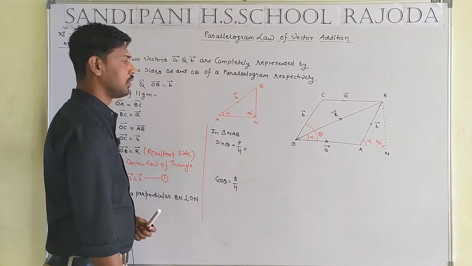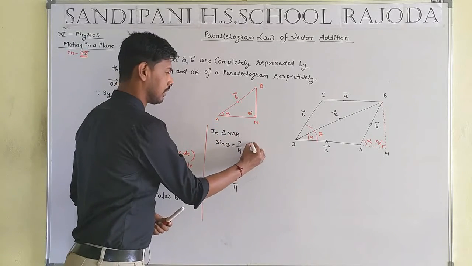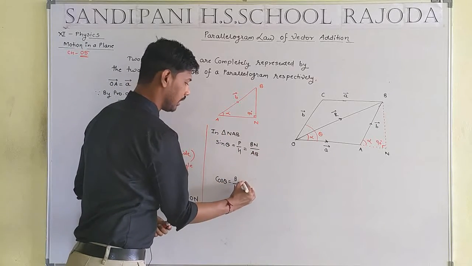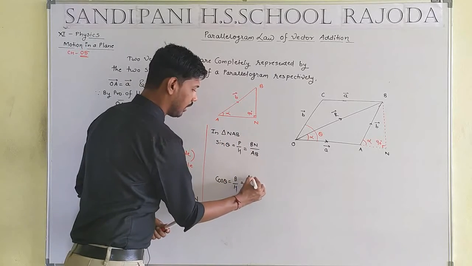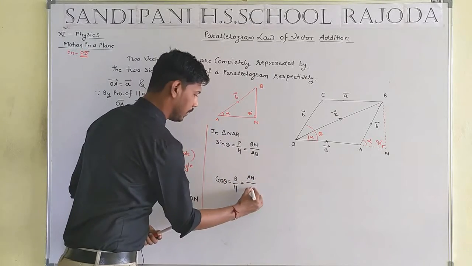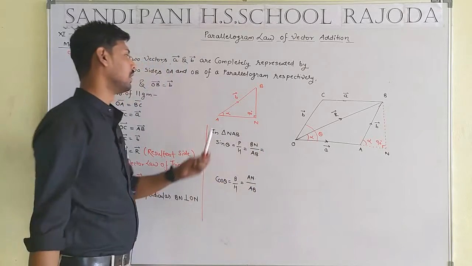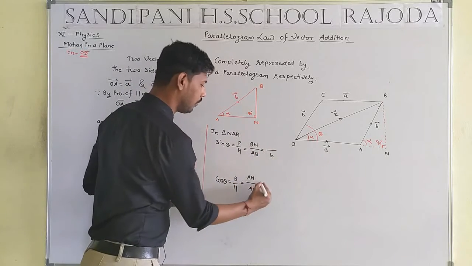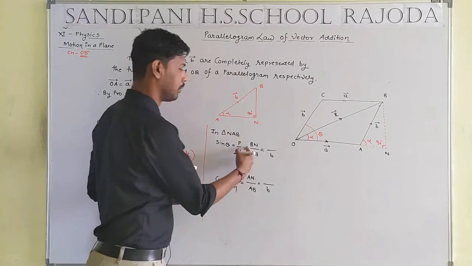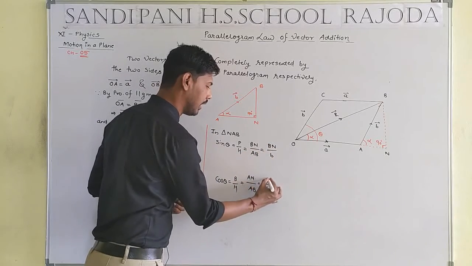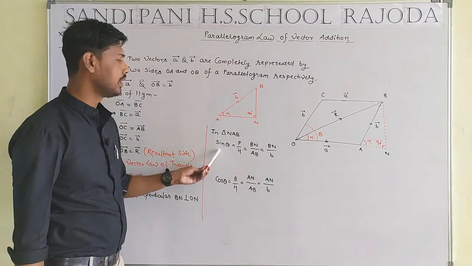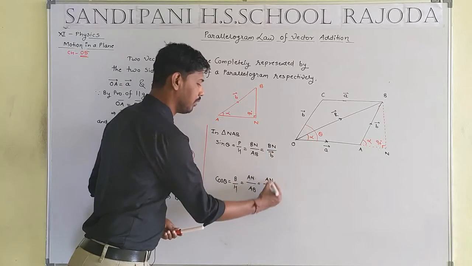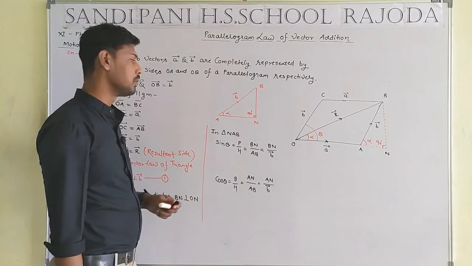Perpendicular, what is the meaning of the perpendicular? That means BN, and hypotenuse, that means AB. Okay student, again base, that means AN, and hypotenuse, that means AB, such that the value of AB will be equal to vector B, and BN is the same, AN is the same. Student, sin theta will be equal to BN by B, or you can write BN by vector B, by use of the cross multiply.